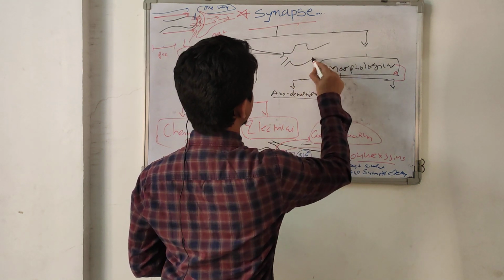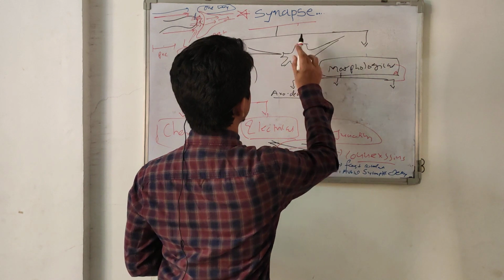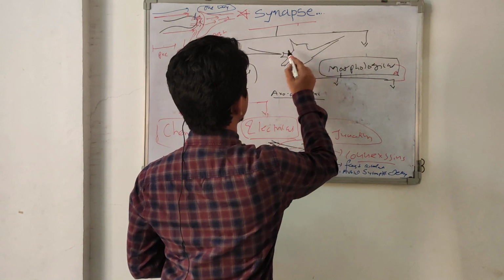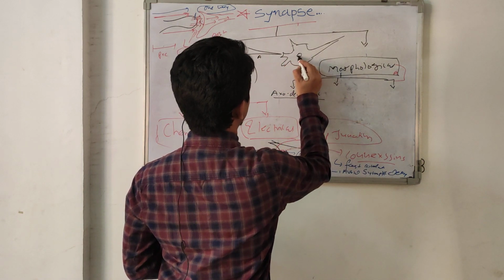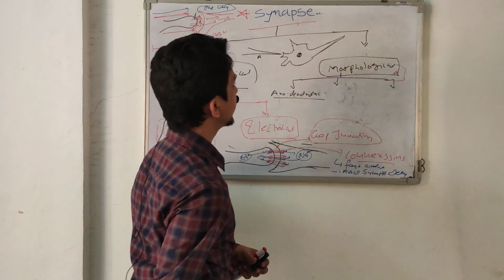This is a neuron axon, this is an axon terminal, this is the dendrites and soma, and again the axon.